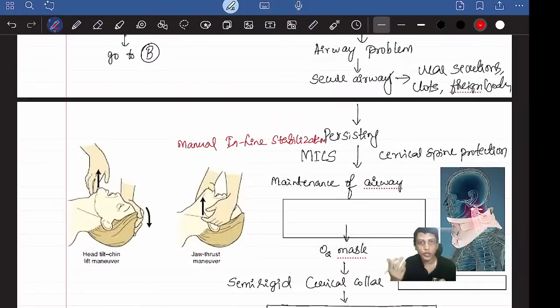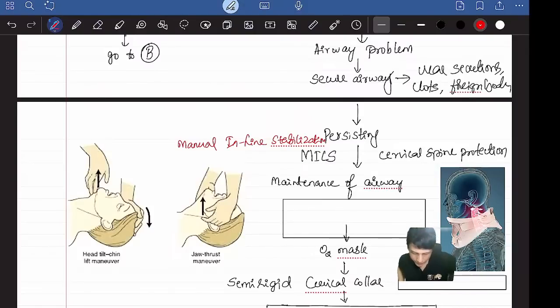If the collar is not available, what you can do is one person can hold the neck and head in one straight line from the head end, holding with both hands, fixing the head and neck so that it doesn't move or rotate. That's called MILS, manual inline stabilization for cervical spine protection. Understood now? Then only you maintain the airway. So first assess the airway, then cervical protection, then maintenance of the airway. Hope this order is clear now.